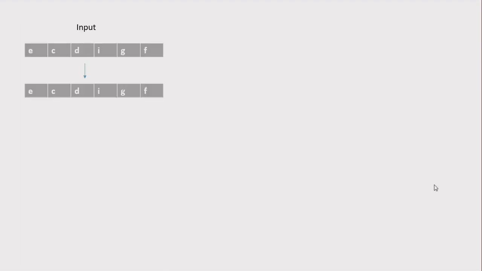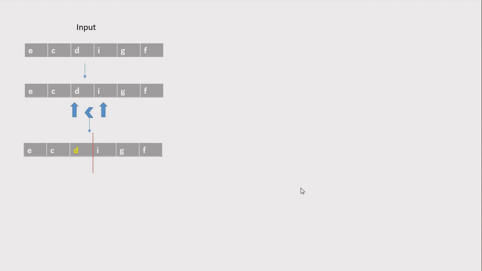This input string is the same as I've told before, ECDIGF. So the algorithm which we will be following is we have to travel from right to left until we find the first character which is smaller than the previous character. So here D is that character which is smaller than I. With the character D, what we have to do is to divide the string into two parts, a left part and a right part. So the dividing part would be based on the index position of the character which we have found, in our case, which is D.